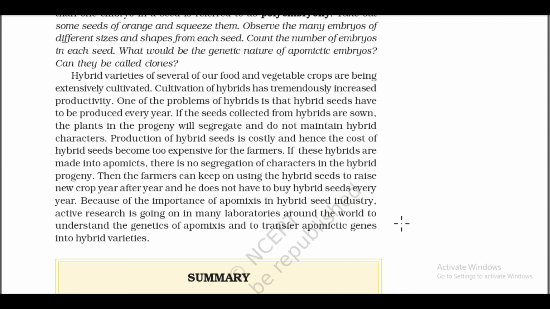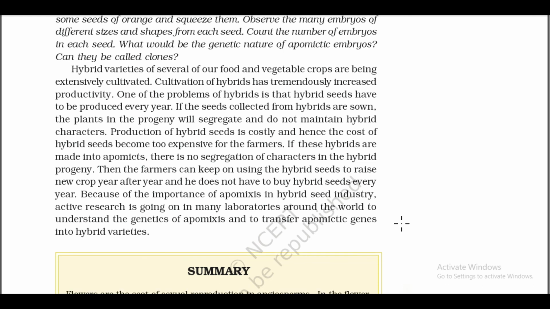If these hybrids are made into apomicts, there is no segregation of characters in the hybrid progeny. Then the farmers can keep on using the hybrid seed to raise new crops year after year, and he does not have to buy hybrid seeds every year. Because of the importance of apomixis in the hybrid seed industry, active research is going on in many laboratories around the world to understand the genetics of apomixis and to transfer apomictic genes into hybrid varieties.